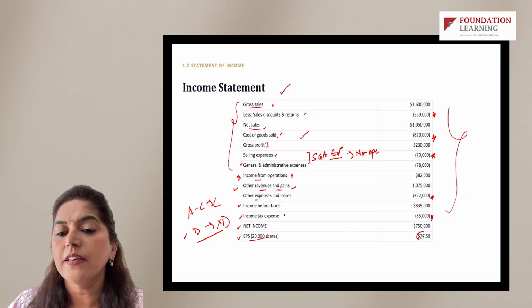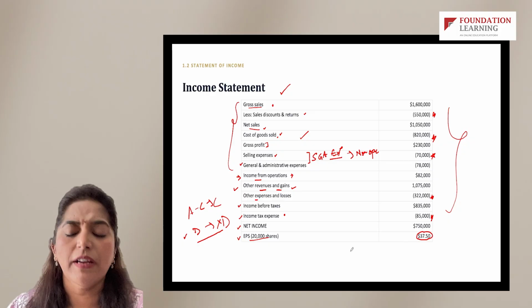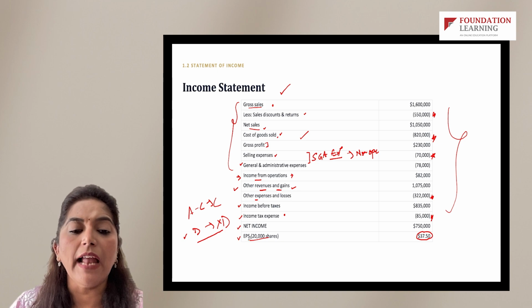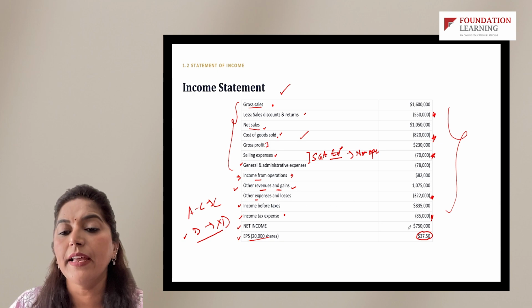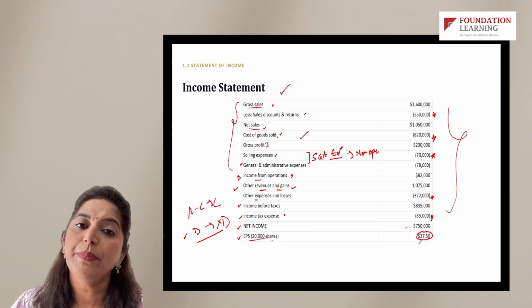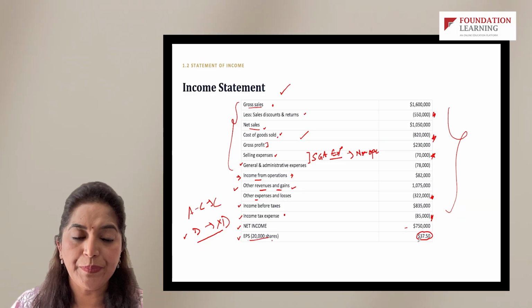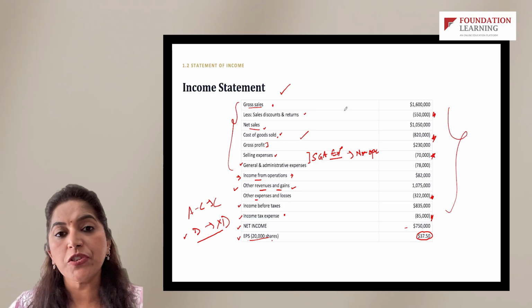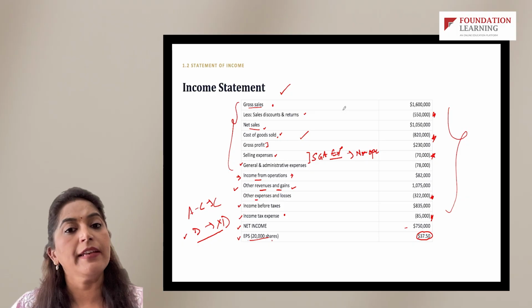So you see, EPS per share is presented as $37.5, right? This is simply calculated by dividing net income by the number of shares, which is 20,000. So 750 divided by 20,000 shares gives us $37.5 of EPS, earnings per share, right? Now this is a sample format of an income statement.